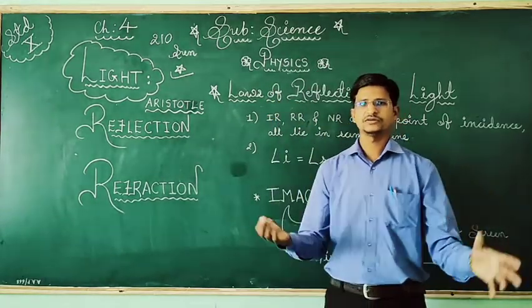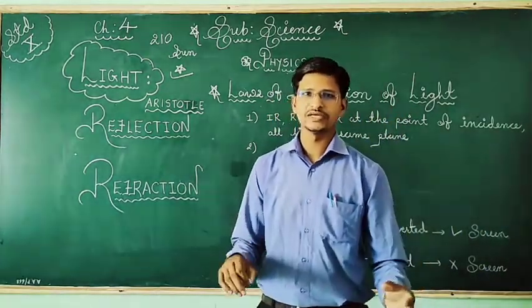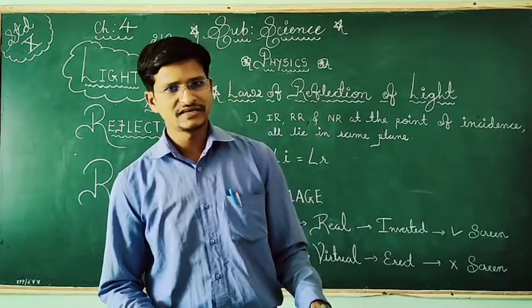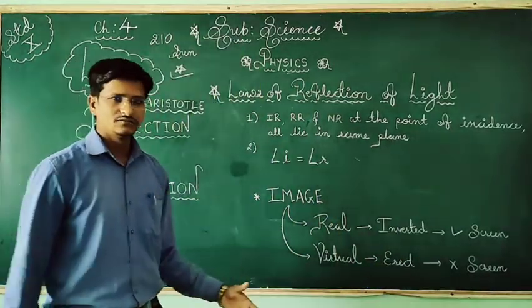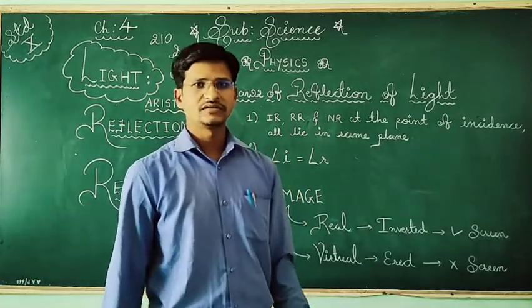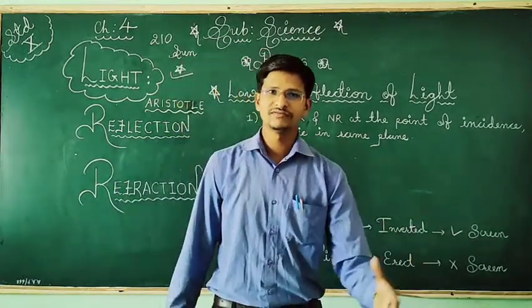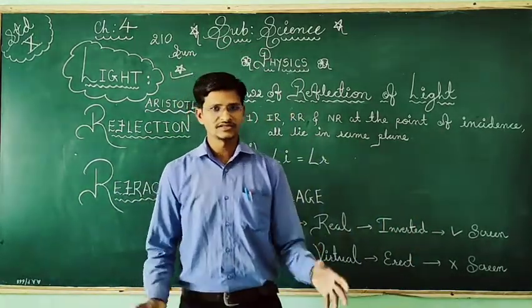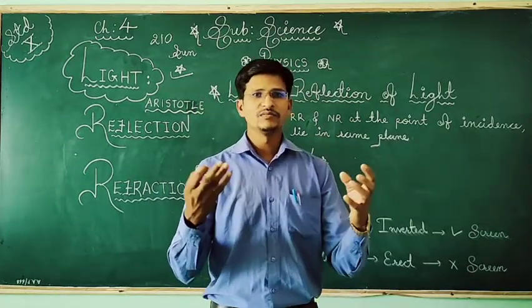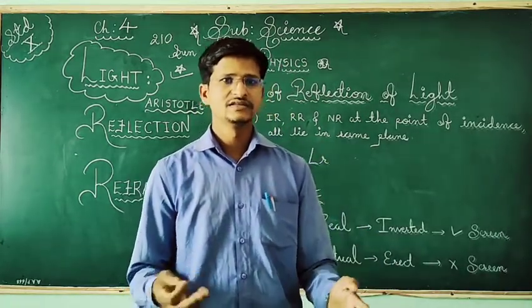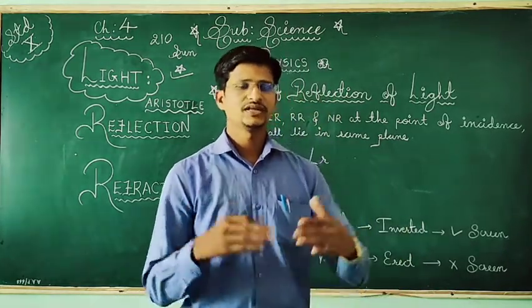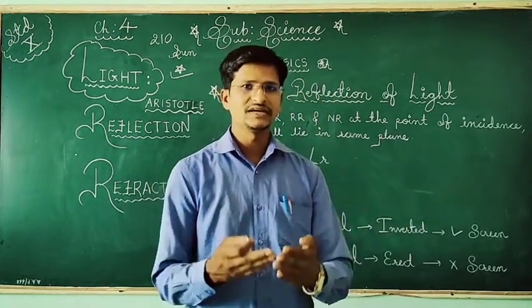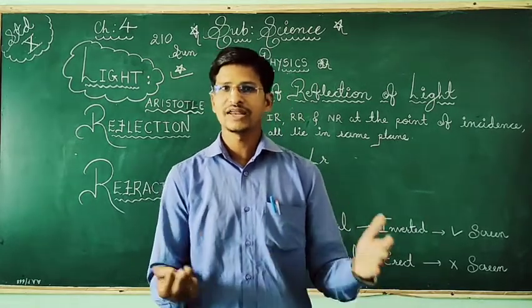So here are some of the hypotheses, some of the discoveries given by different scientists. Among them Aristotle was there, Sir Isaac Newton was there, some of the Greek philosophers, they have given their hypothesis on what is light. Some were telling light is a beam of rays, a beam of waves, and some disagreed with that. So there was a debate between the scientists, but at that time it was not clarified.